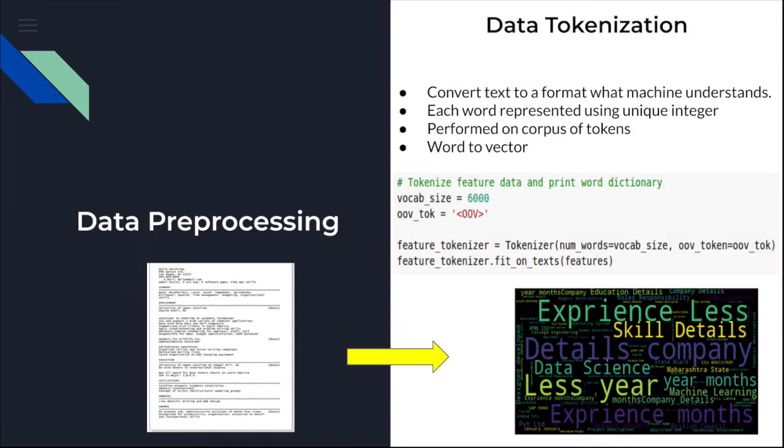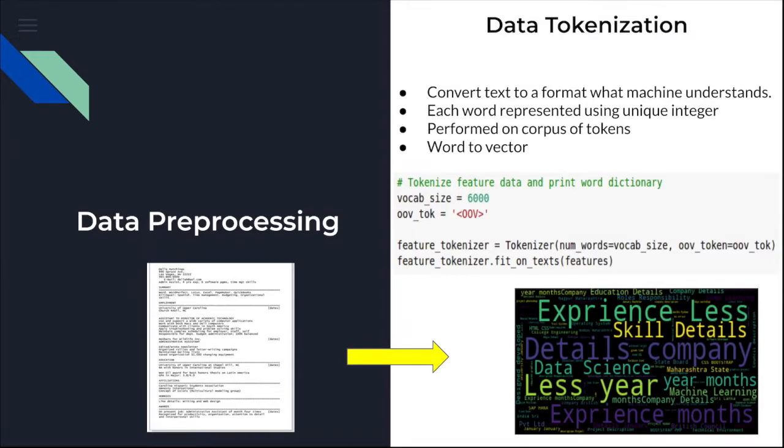Our computer does not understand text, right? So we have to convert that text into something which machine actually understands. And this is done with a library called tokenizer. And this is called data tokenization, which is a process to convert text to a format which machine actually understands. And it is performed on corpus to obtain tokens. And by tokens, I mean something which is used to prepare a vocabulary. In other words, vocabulary is a set of unique tokens in corpus.